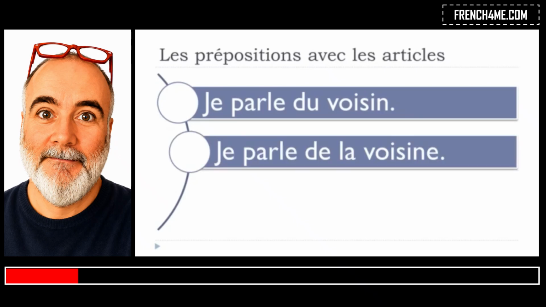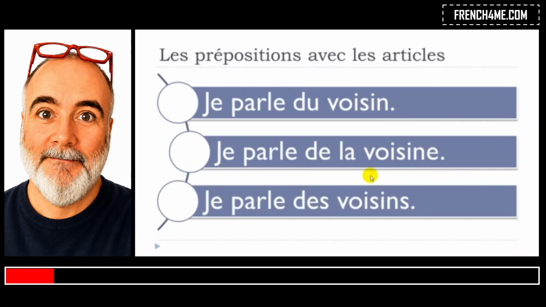So let's see now how it will go. I kept this neighbor, but here it's the feminine form, so it's "la voisine", all right? And what you can see here, "je parle de la voisine", well, it will stay the same. So you keep your preposition "de", and then you put your article "la", and you put your word, sorry, "voisine". Okay? "Je parle de la voisine". Nothing happens here, and it's a good thing.